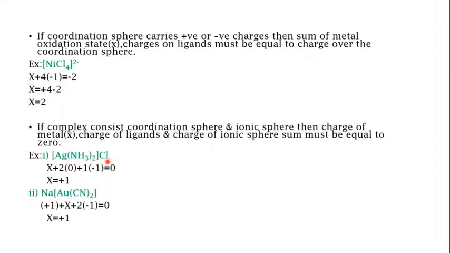You have to find the oxidation state of silver, Ag, so substitute it by x. So x plus 2 into 0, because there are 2 ammonia ligands and ammonia is neutral, plus 1 into -1, because you have one chloride outside the coordination sphere with a charge of -1, is equal to 0.